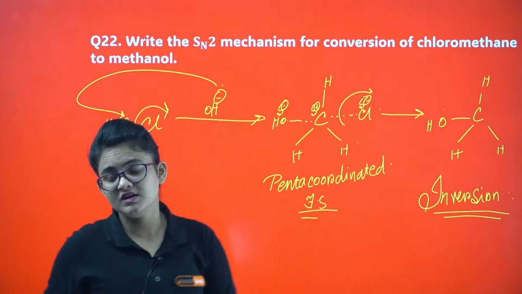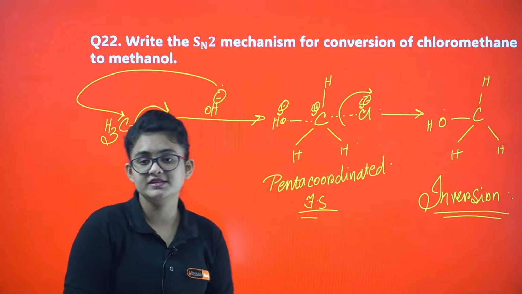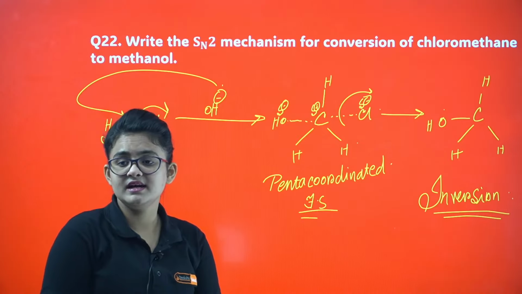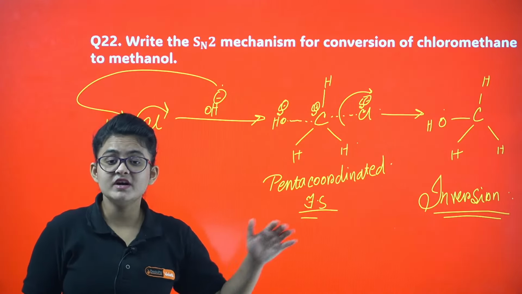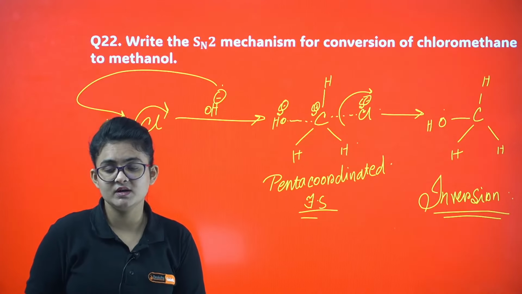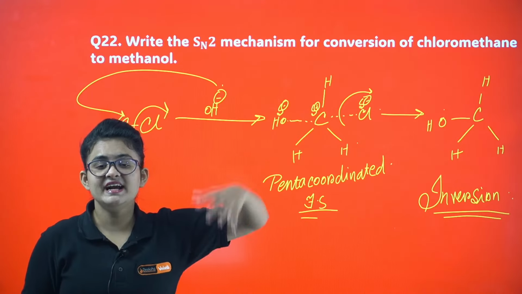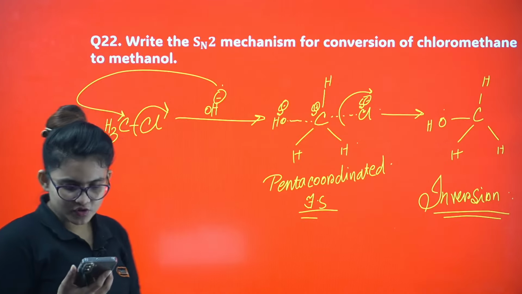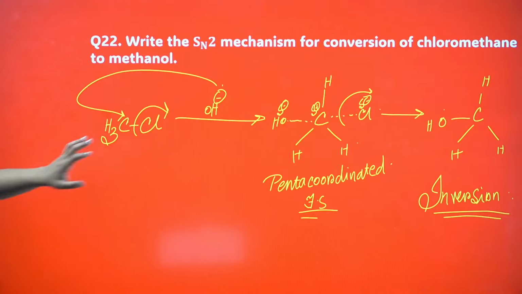If you are starting with R, you will end up with S. This one is not chiral, but if you take a chiral carbon, inversion will take place. It is something like a tilted umbrella. I guess it's clear to you. Let's proceed.